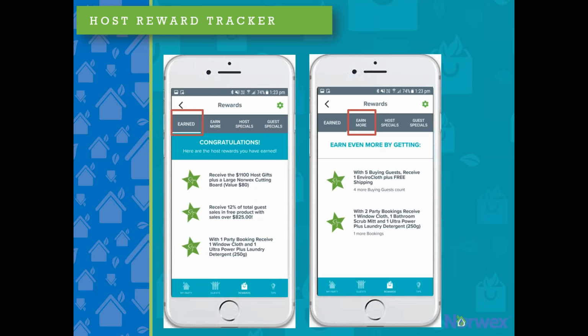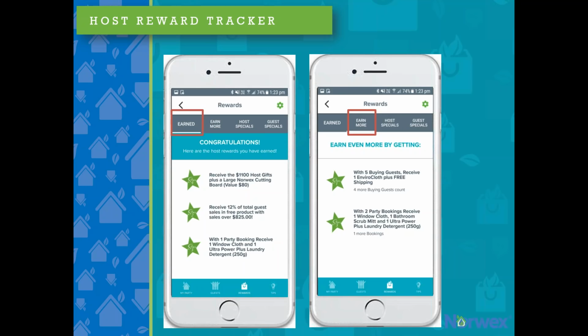On the right hand one, it tells you what they need to do extra to get to the next level. It explains what the star step is, and then it says for this one you need 4 more buying guests count in order to get to the first level of getting this reward. And that changes as orders go in. As they earn things, the earn more page will update to show the next one, and the earned one will show it as them actually receiving it.